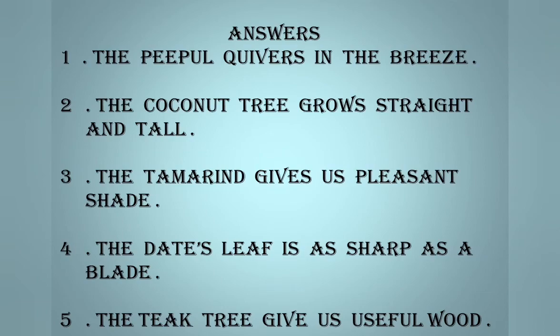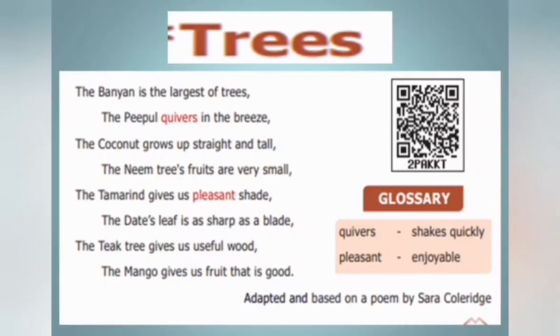Okay, now it's time for your assignment. You already learned the first 4 lines of this poem and you also did a very good job on your assignment. And today your assignment is to write the last 4 lines. Now I will read it out. Listen carefully, children. The tamarind gives us pleasant shade. The date's leaf is as sharp as a blade. The teak tree gives us useful wood. The mango gives us fruit that is good. This is your assignment. Write it 2 times.